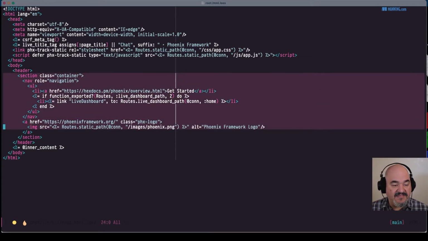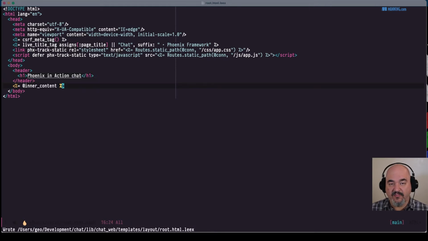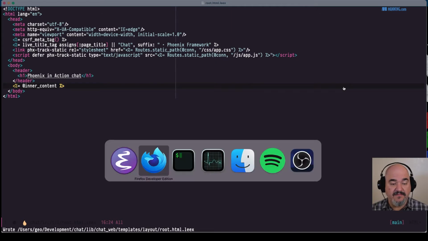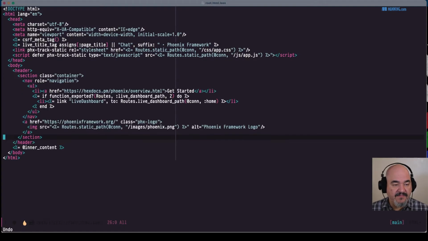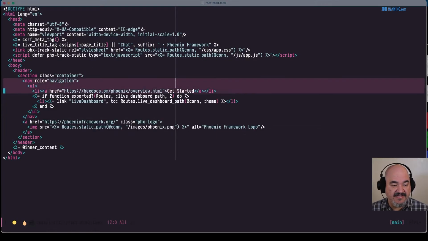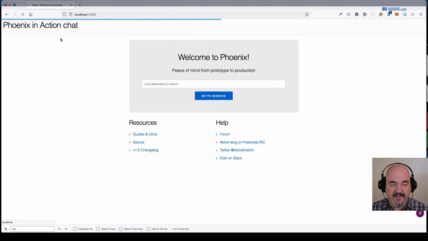So within here, we can remove this header, and we can just say, I don't know, H1 Phoenix in Action Chat. How about that? And then the inner content renders what the specific view or the specific route renders, which is nice. So you can see that now we have Phoenix in Action Chat. Let me back that out just a little bit, because I think this section container has information that we're going to want. So let's do it in here. Phoenix in Action Chat. Let's see if that works better. So I kind of want that centered.